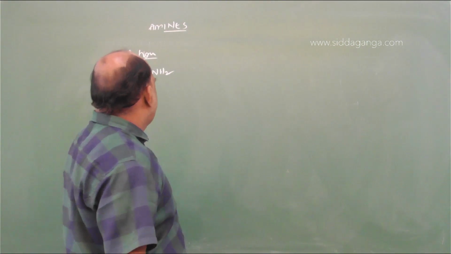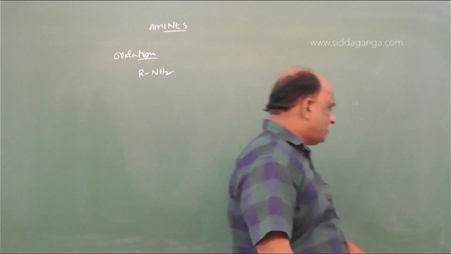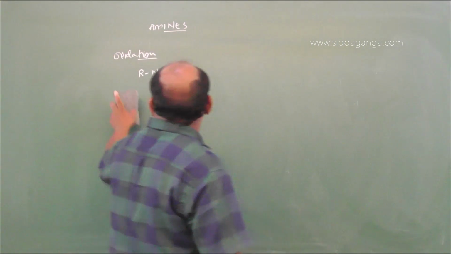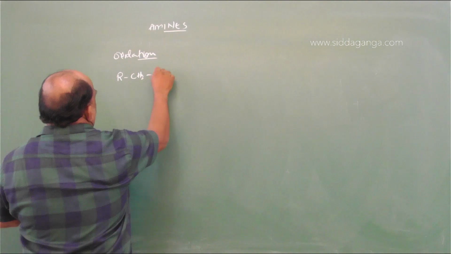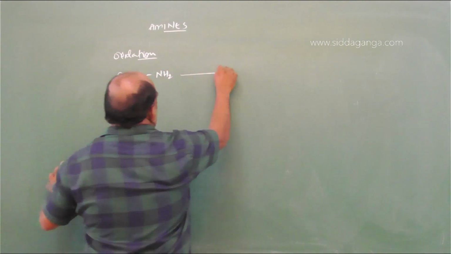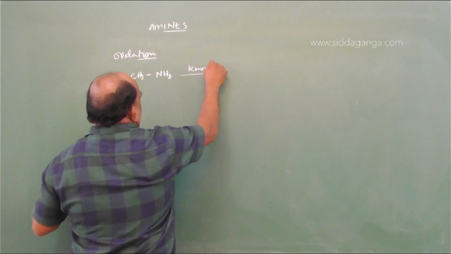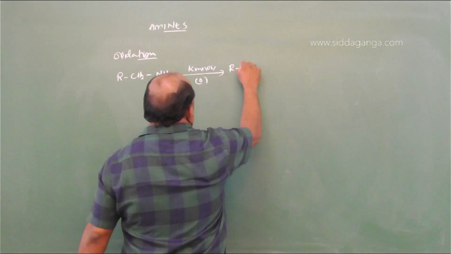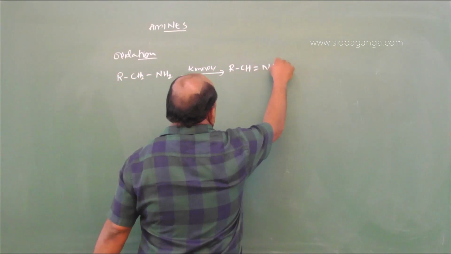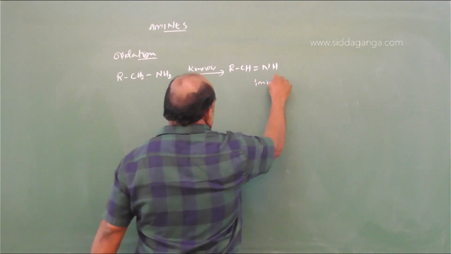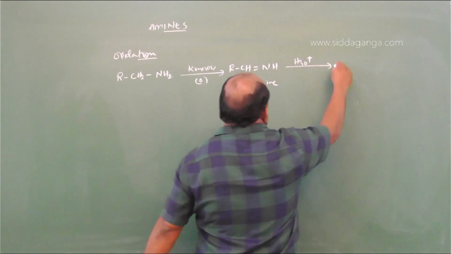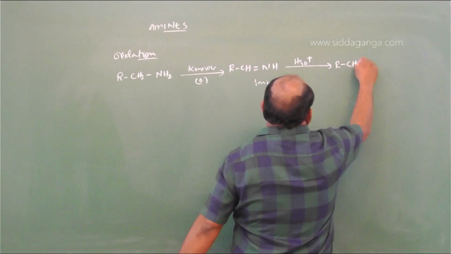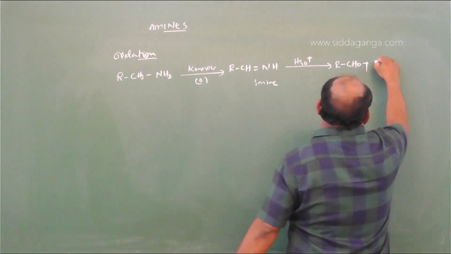Instead of RNH2, we take RCH2NH2. KMnO4 oxidation gives RCH=NH. This is said to be imine. We will get RCHO plus NH4+.